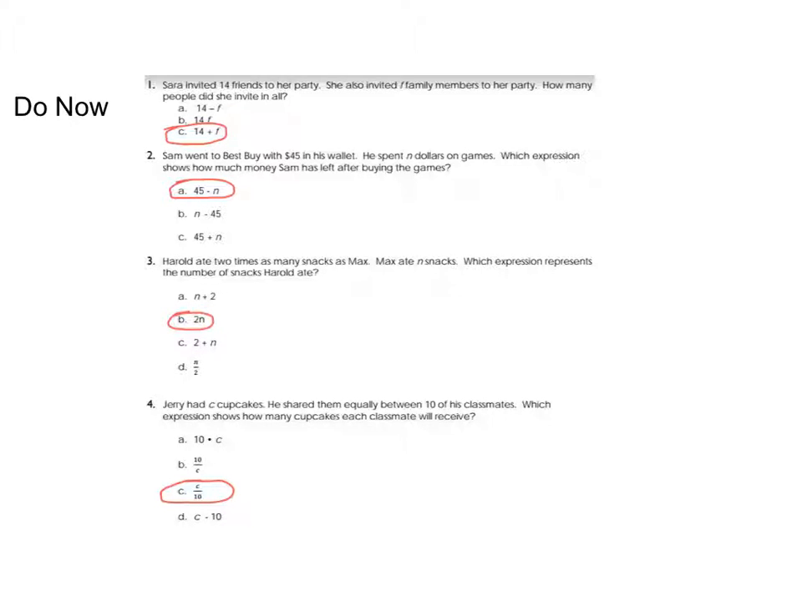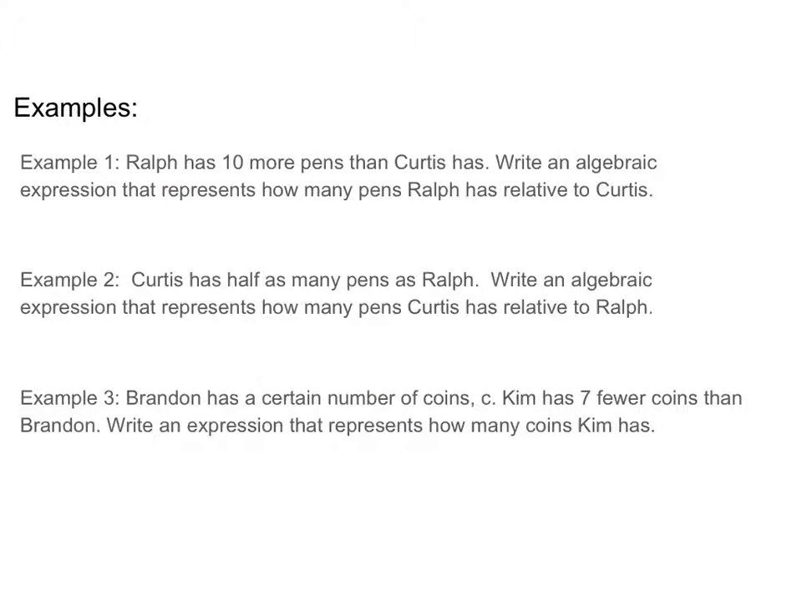Here are the answers to the do now, and I think maybe the only tricky one was number 4 with the division one. So, we're starting with C cupcakes and dividing it 10 ways is the way I would think about number 4. So whenever you see the words shared equally, that often is a translation to division. All right, go ahead and turn to the next page, please.